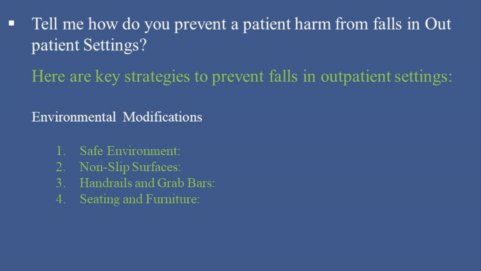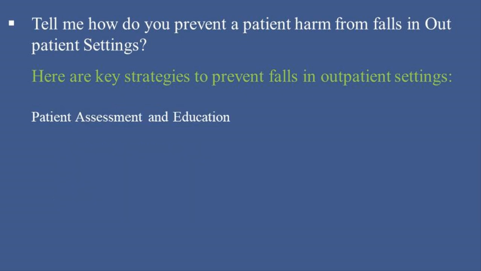4. Seating and furniture. Provide stable, comfortable seating in waiting areas and examination rooms. Ensure chairs have armrests to help patients get up and sit down safely. Patient assessment and education. 5. Fall risk assessment.